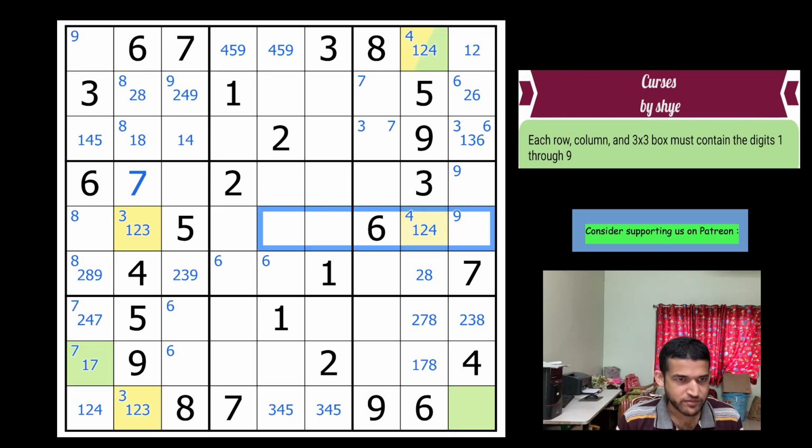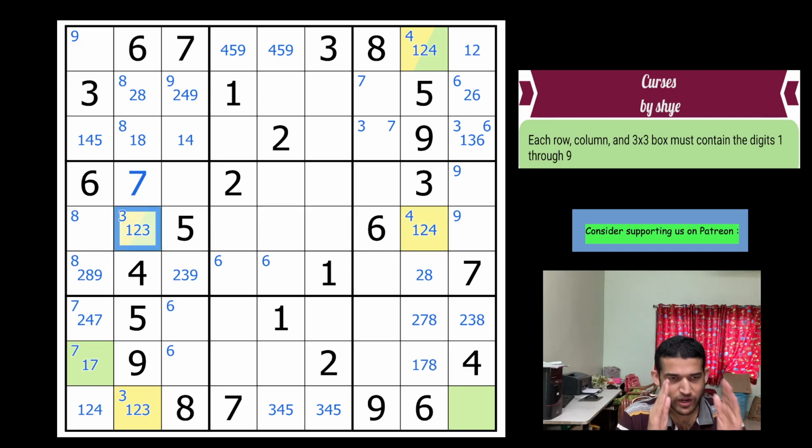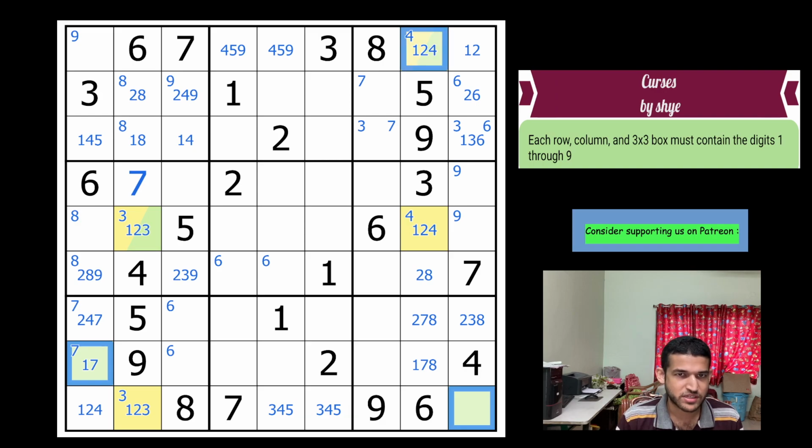And 1 in row 5 is forced here. Now at this point your brain should give you a contradiction immediately. If you have a 1 here, 1 is forced here, there is no doubt, 1 is forced here, no doubt, and 1 is forced here. Look what this is doing. You have 2 1s in those quadruple, which are 4 distinct digits. So this is clearly a contradiction.